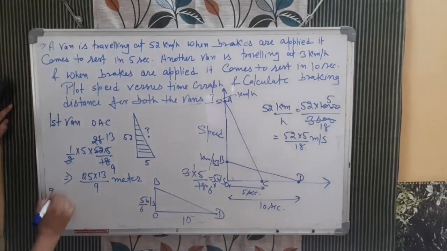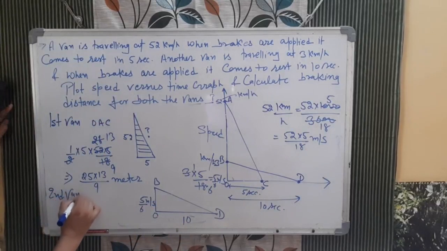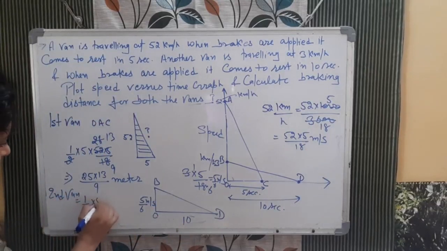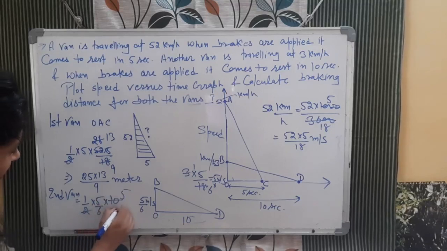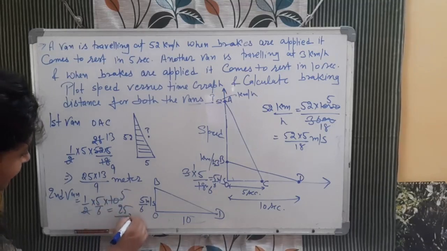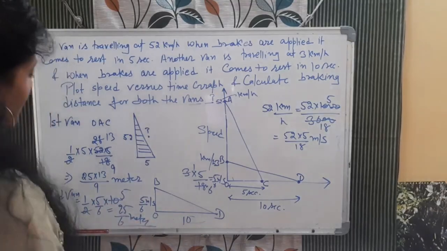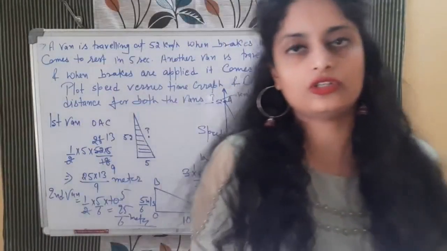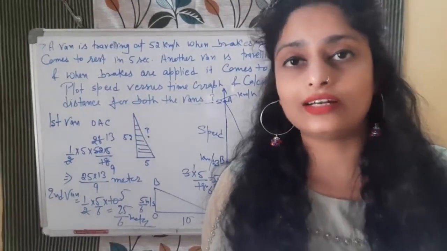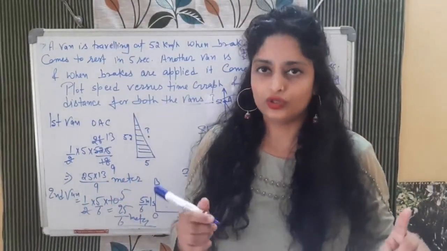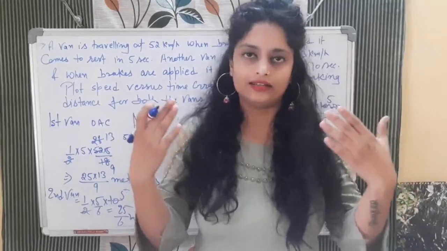How will you calculate the area? For the second triangle, it will be half into 5 by 6 into 10. So it will be 25 by 6 meter. You can divide it and put it in decimal also. So from here you can calculate the distance. So remember, to calculate the distance, what you need to do? You need to find out the area under the curve.